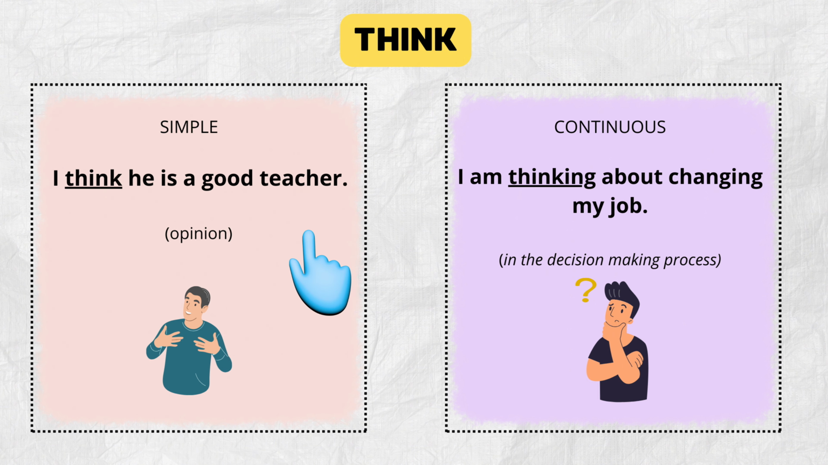Simple form. I think he is a good teacher. It means I have an opinion. In continuous, we say I'm thinking about changing my job. It means I'm in the process of making the decision. Should I change my job or not?